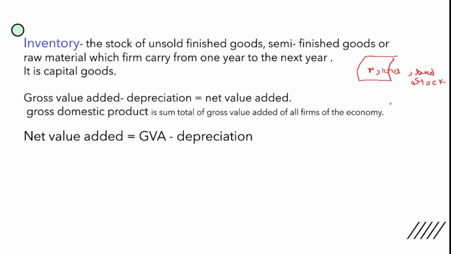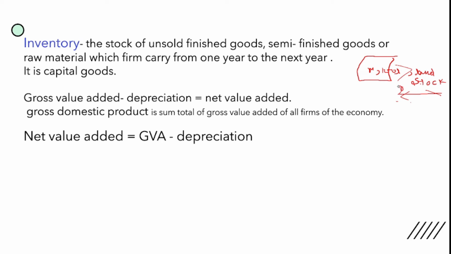Unsold finished goods, semi-finished goods, or it can be in the form of raw material. Raw material is what? Raw material is an intermediate good. So if you calculate the final value of output or the national income, then you need to add the capital investment made by the firm, but at the same time you need to deduct the raw material.